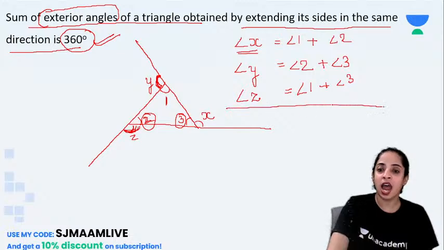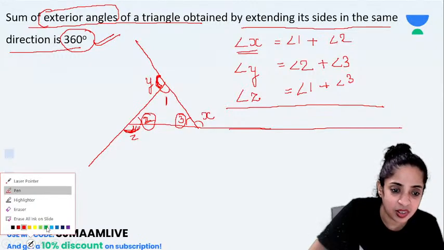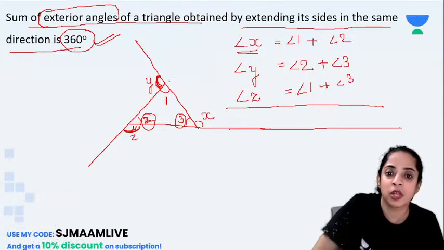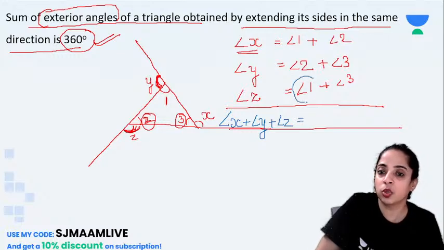So now if I add them, let me change the color. Okay, if I add them, I will get angle X plus angle Y plus angle Z is equal to, see, there are 2 times angle 1.